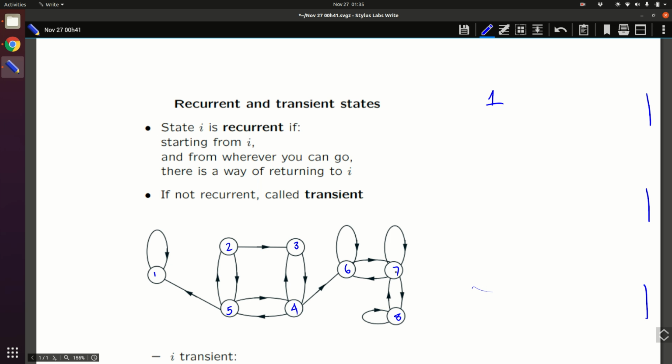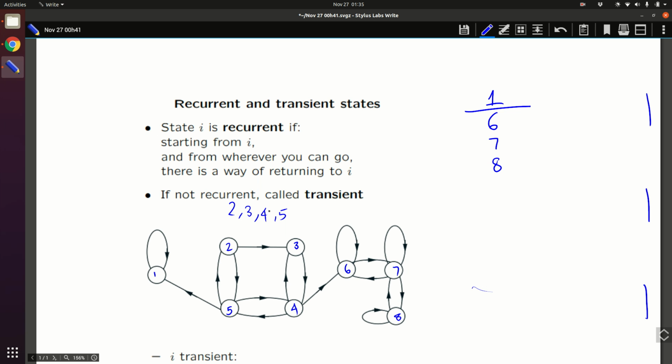Now similarly, if you look at 6, 7 and 8, from 6 it can go to 7, from 7 it can go to 8, but there is always a path to come back to 6. So 6 is also a recurrent state. Whichever states you reach from 6, those are also going to be recurrent states. So these are all different recurrent states. However, if you look at 2, 3, 4 or 5, it may just remain among these four. But from 2, 3, 4, 5, if it goes to 1, it will never come back to 2, 3, 4, 5. These are called transient states. The examples of transient states are 2, 3, 4 and 5.